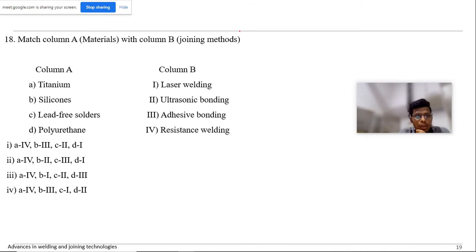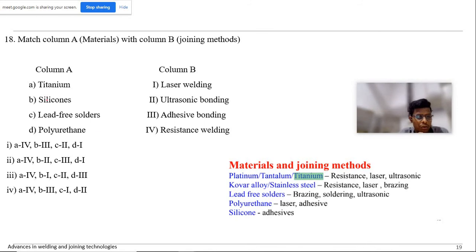Match column A with column B, joining. Here, if you go through the slides, titanium is given by resistance welding. It's not like only titanium is welded by only resistance welding. Based on the matching, we need to select.